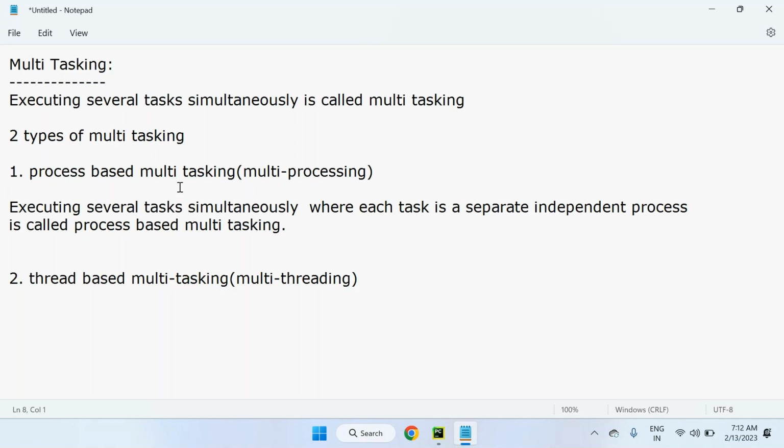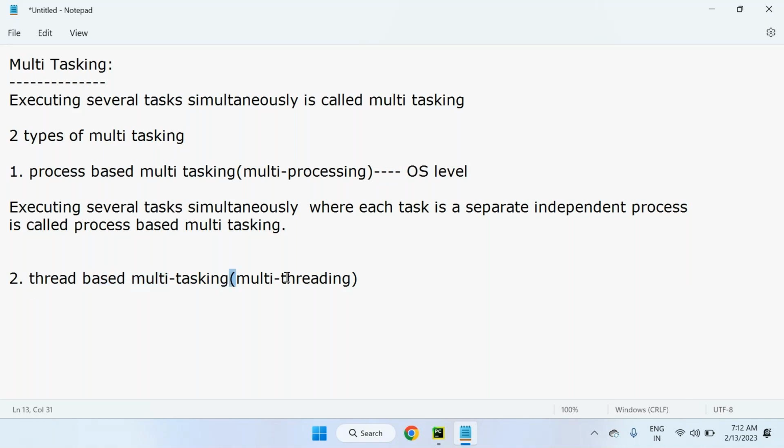But this type of multitasking is best suited at the operating system level. OS level means it's only possible at the operating system level. But I need to do it at the programmatic level. For the programmatic level, we need to go for thread-based multitasking.